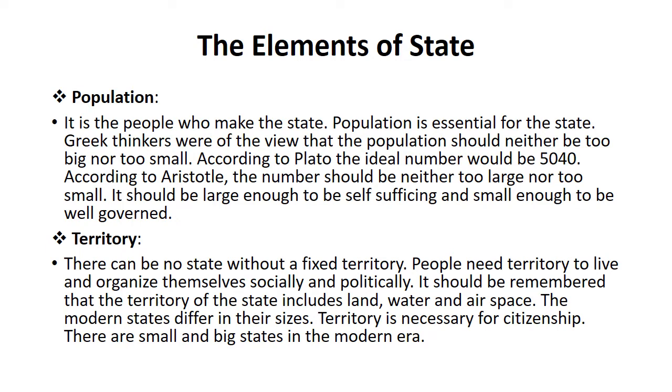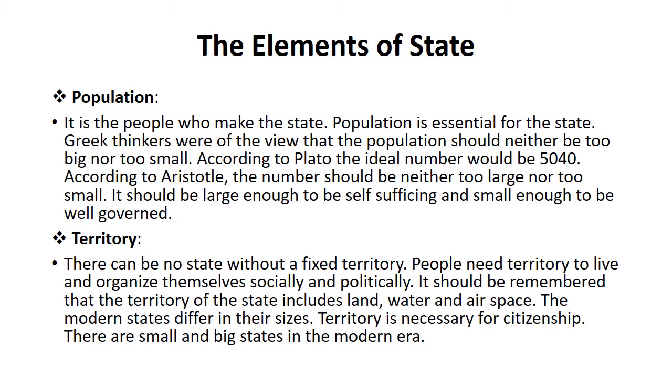When we talk about population, it's the people who make the state. So population is essential actually for the state. Greek thinkers were of the view that population should neither be too big nor too small. According to Plato, the ideal number would be 5040 persons. According to Aristotle, the number should be neither too large nor too small. I mean, it should be large enough to be self-sufficient and small enough to be well governed. So according to the ancient Greeks, the population of the city-states shouldn't be more than 5,000.